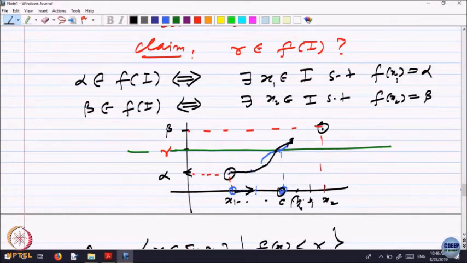So, written mathematically, look at all the points in x1, x2 where the value f of x is less than or equal to gamma, that is a non-empty set. Yes, that is a non-empty set, it is bounded above by x2. So, it must have a least upper bound, and that least upper bound is the required one, because everything on the right hand side will be bigger than or equal to. Here it is less than or equal to, that is why it has to be equal to gamma,